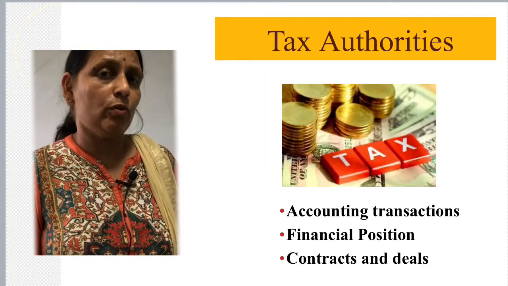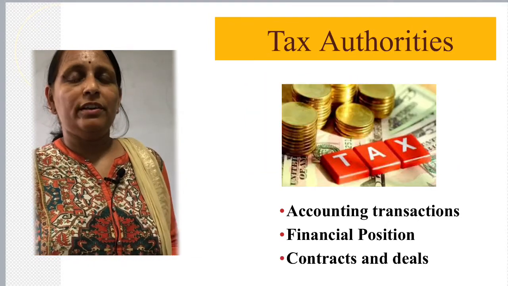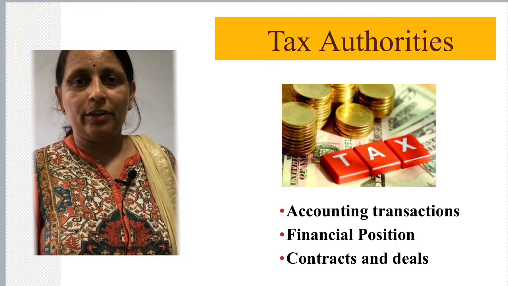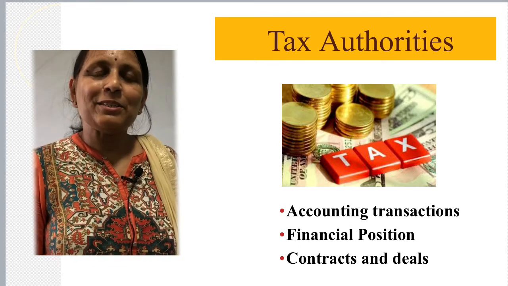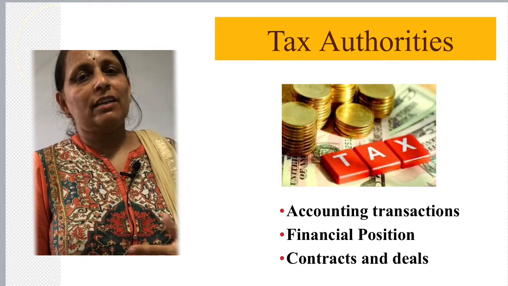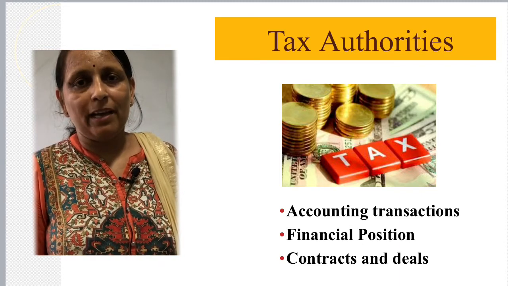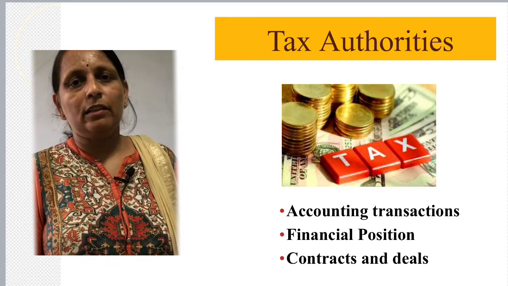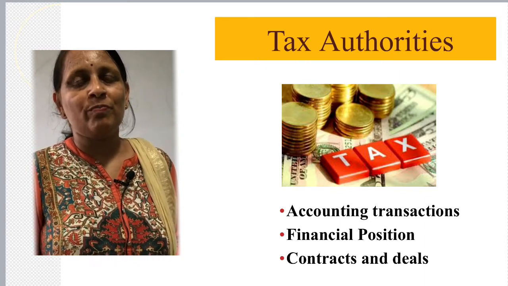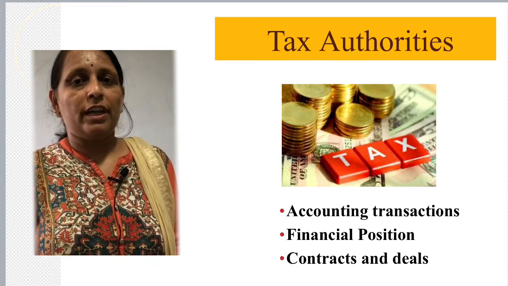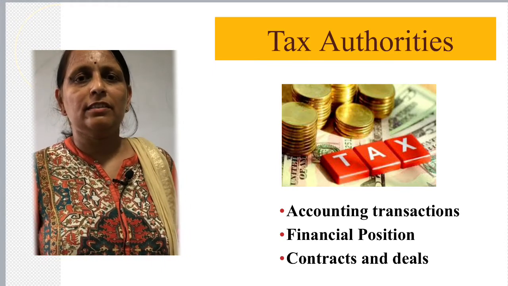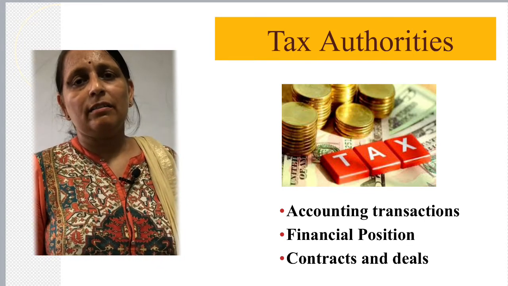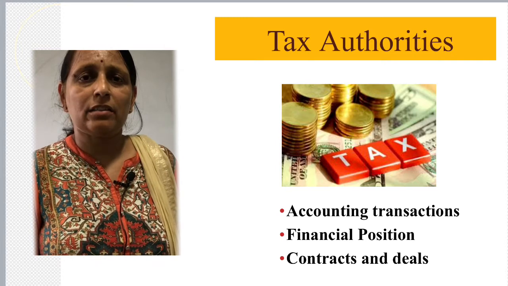Another type of external stakeholder who is interested in knowing the accounting information is the tax authorities. Now, why tax authorities? Because there are a lot of legal taxation rules that a company needs to comply with, and a company needs to file different taxes also, indirect taxes and corporate tax on their profit, and maybe dividend distribution tax, capital gain tax. So, a lot of taxes are there. Also the depreciation rates and all these things are given in the tax laws.